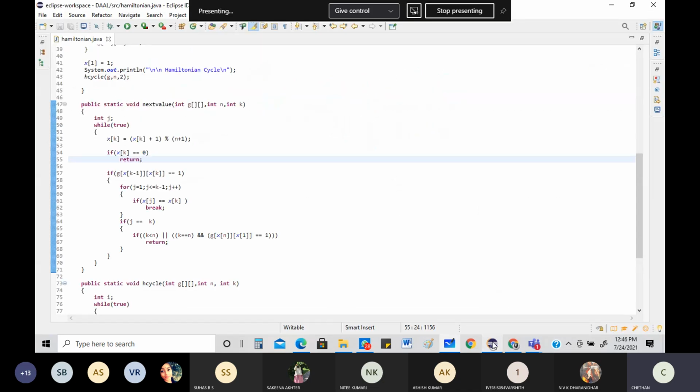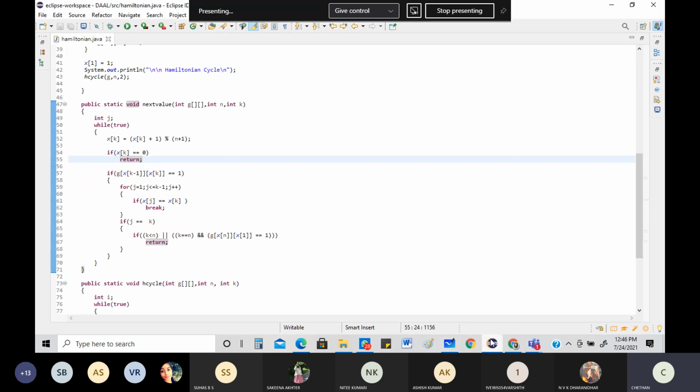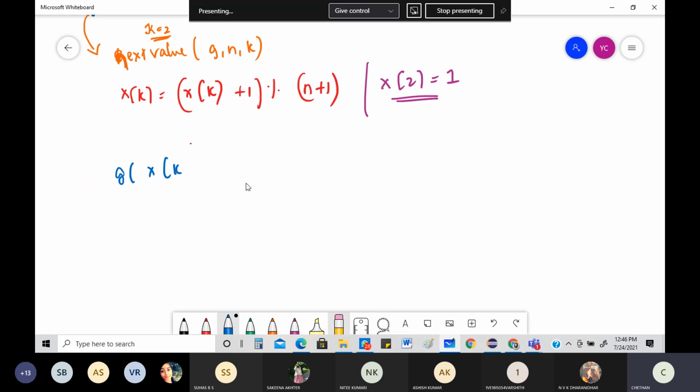Okay, what's the next statement? The next statement says if g of x of k minus 1. Well, this is a very big statement. Let me write that also. It's g of x of k minus 1, then x of k.